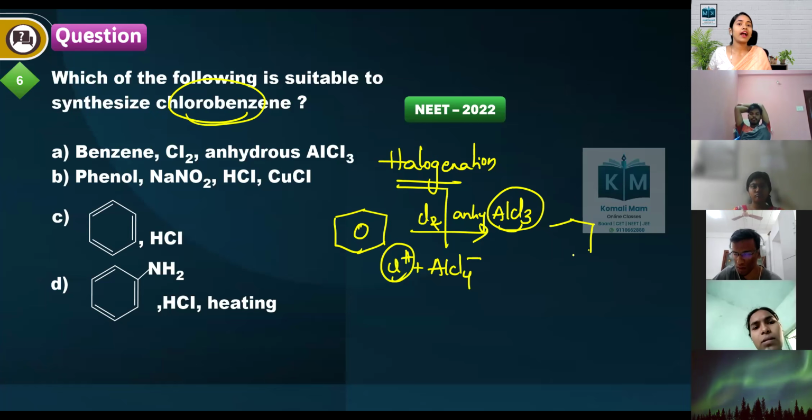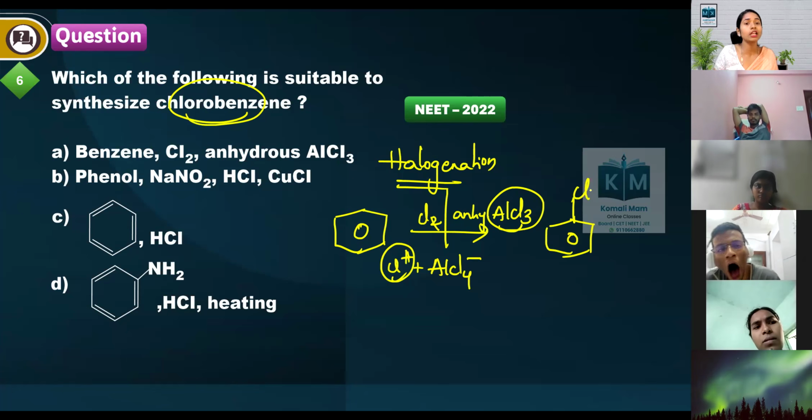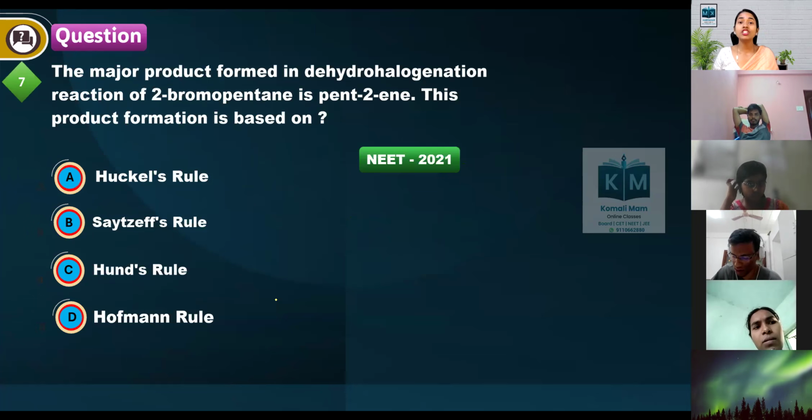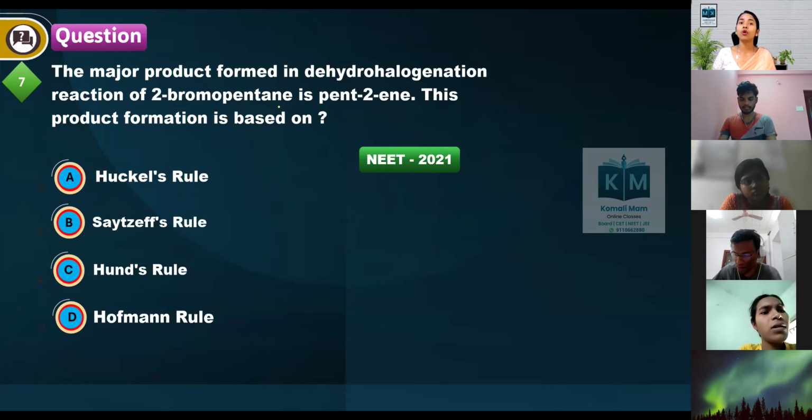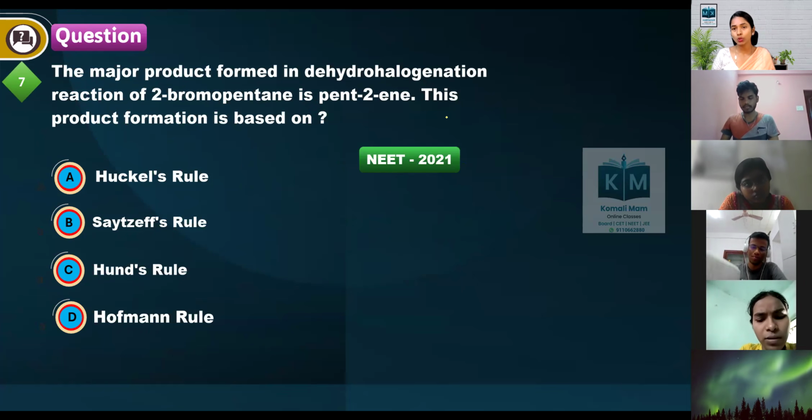This electrophile attacks the benzene ring and forms chlorobenzene. This is the best reaction for the preparation of chlorobenzene.